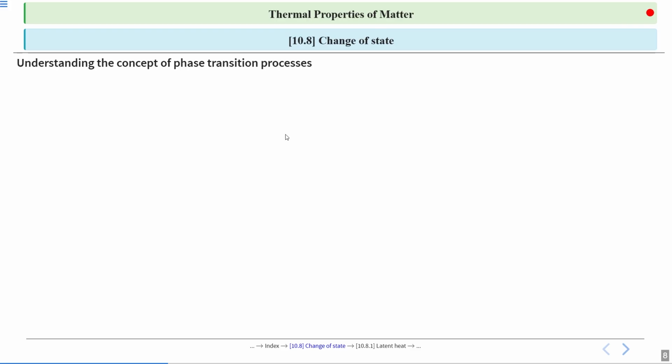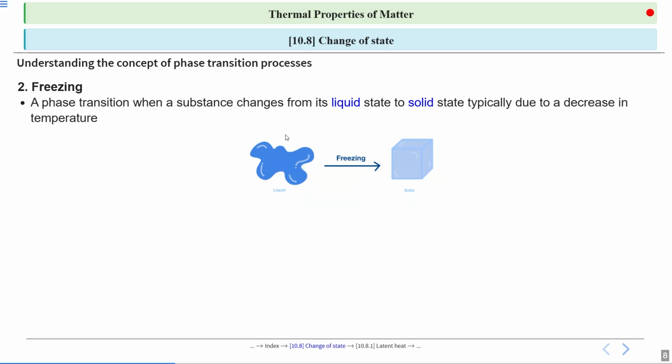Now, freezing. Freezing is a phase transition when a substance changes from liquid state to solid state, typically due to a decrease in temperature. So suppose we have a liquid, and when we decrease the temperature, it will freeze and become a solid substance.